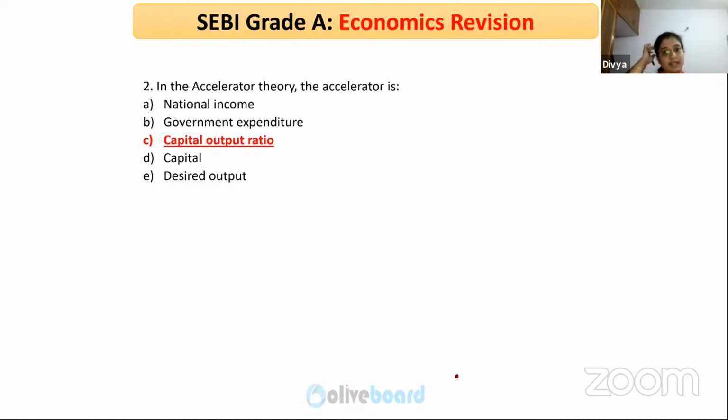So the accelerator theory talks about private investment. Basically, when you have a desired output, based on that desired output, what capital is required is what the theory of accelerator is about.